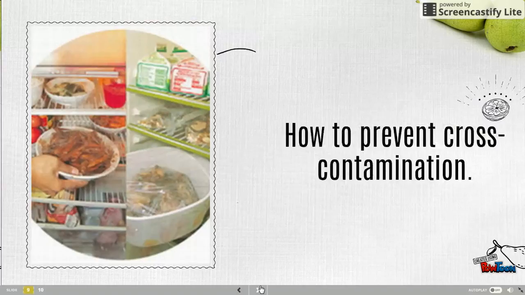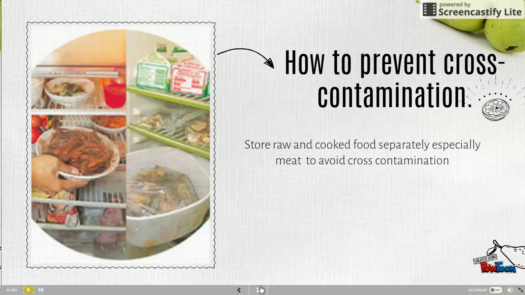They should maintain personal hygiene, never talk over food, and wash hands properly. And finally, store raw and cooked food separately, especially meat, to avoid cross-contamination.